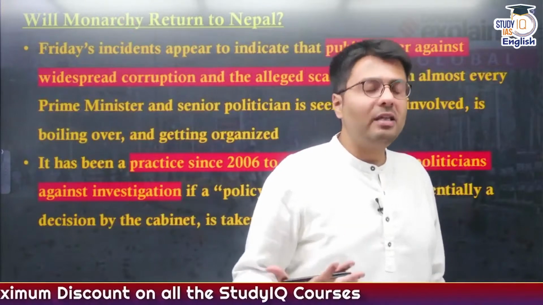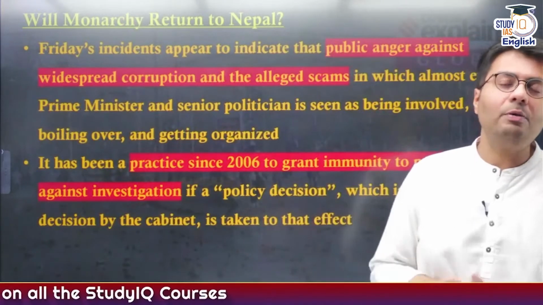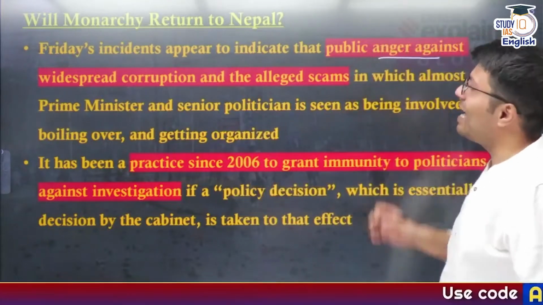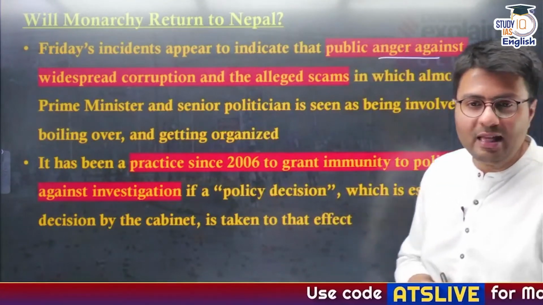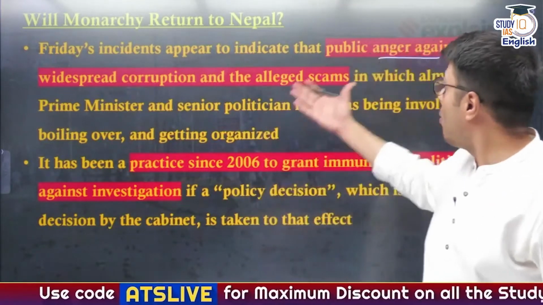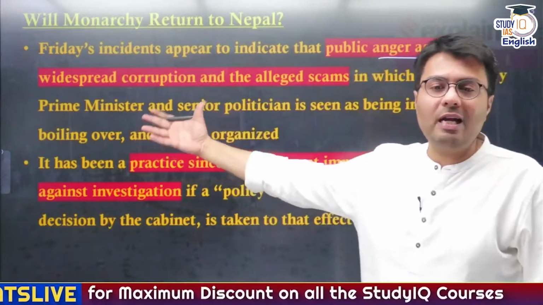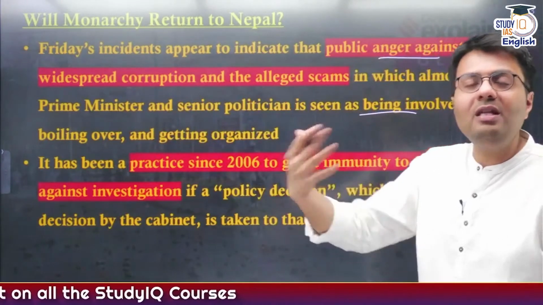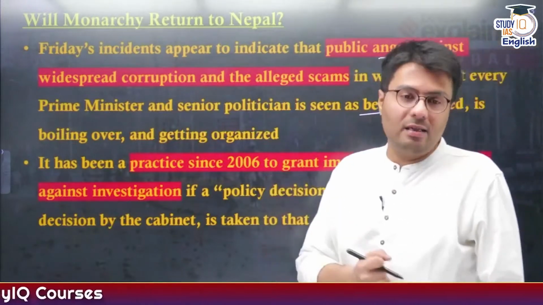Now, Friday's incident, a large-scale violence that happened on the streets of Kathmandu, appears to indicate public anger against widespread corruption and the alleged scams of the democratically elected governments, in which almost every prime minister and senior politician in the country is seen as being involved. Now, these kinds of protests are getting organized in Nepal.